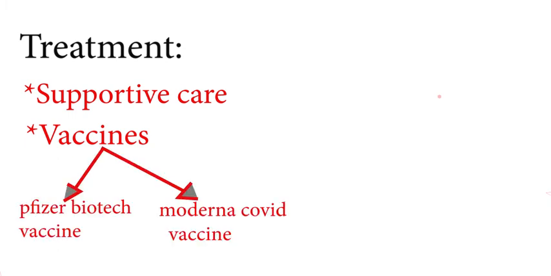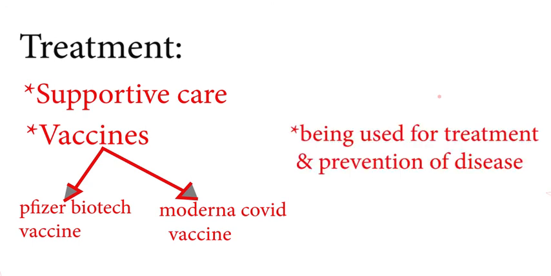The treatment for COVID-19 is mainly supportive care. Currently, there are two vaccines that have been authorized and recommended for COVID-19: the Pfizer BioNTech vaccine and Moderna COVID vaccine. These are being used for treatment and prevention of COVID-19.